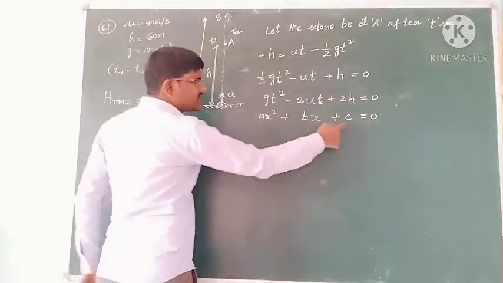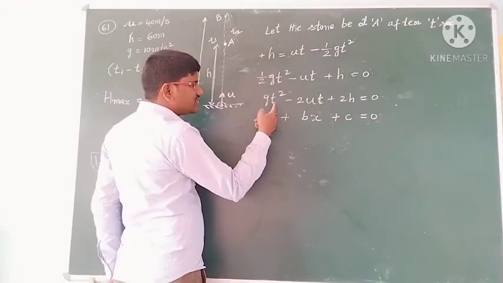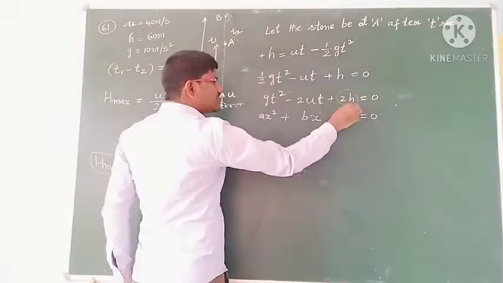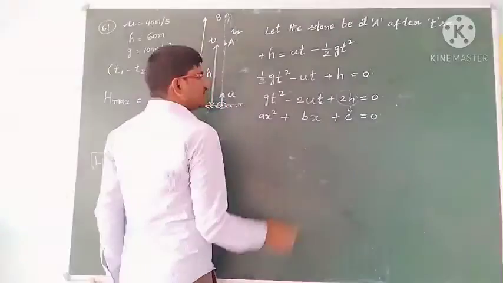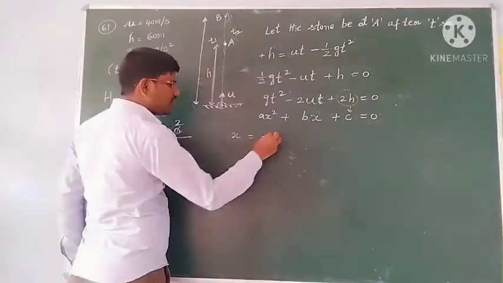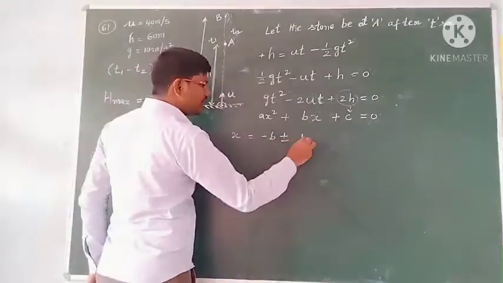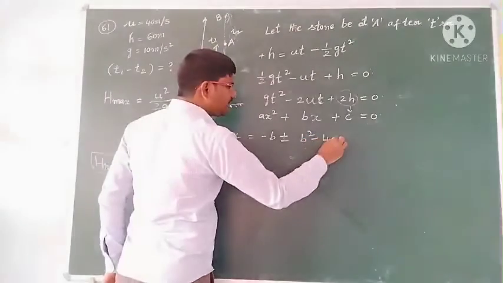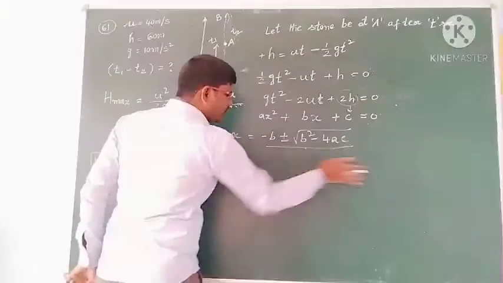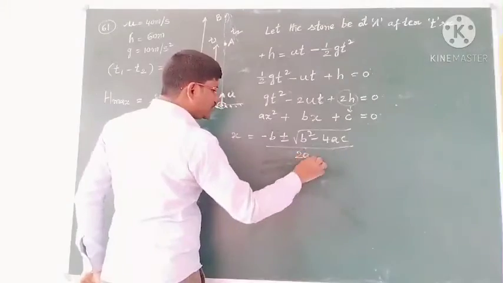Your a, b, c are constants, and t square coefficient g, t coefficient minus 2u, and this 2h is a constant which is called c. Now roots of x. So x is equal to, what's the formula? We have minus b plus or minus root over b square minus 4ac by 2 into a.